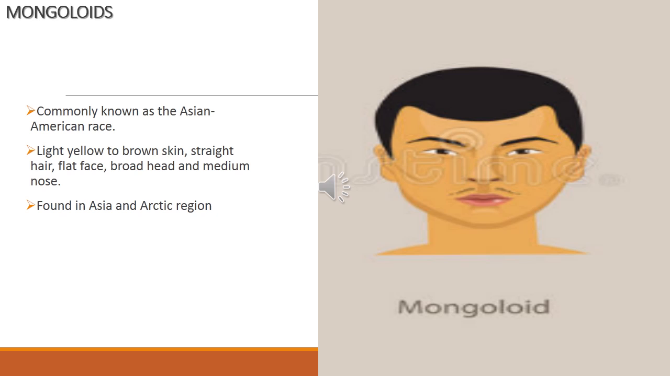So this race is commonly known as the Asian American race. They have light yellow to brown skin, straight hair, flat face, broad head and medium nose. Such people are found in Asia and the Arctic region, especially in some parts of India, China, Japan. People of these countries look similar to the Mongoloid people.